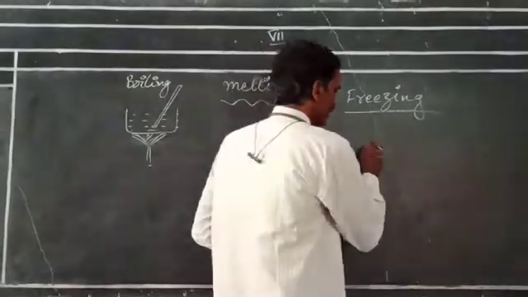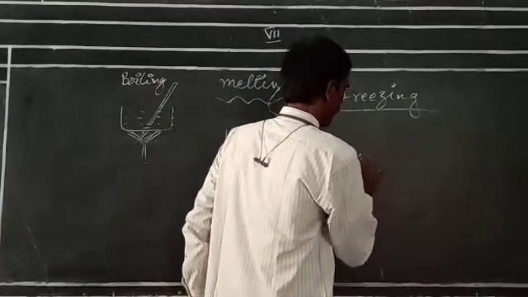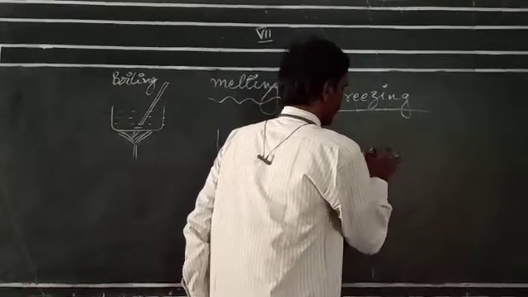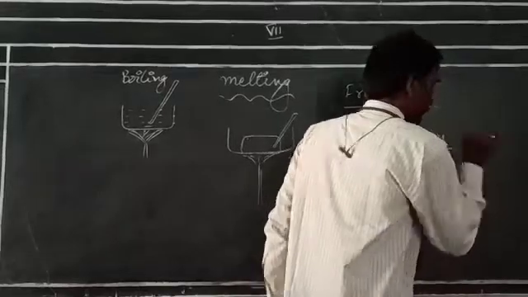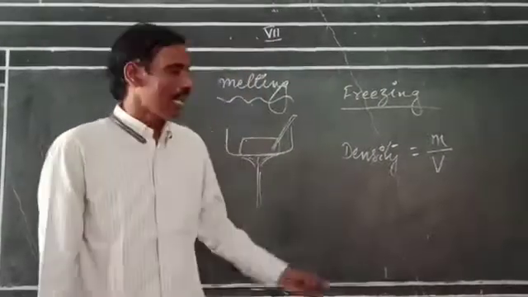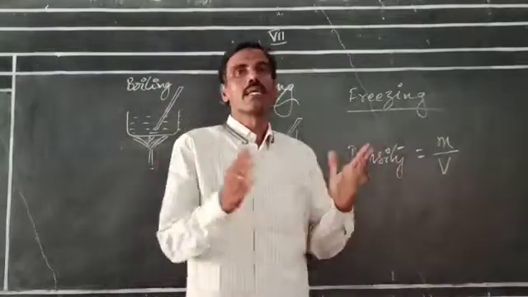Why? Because you learned in previous classes that density is equal to mass per unit volume. As the density decreases, volume increases.